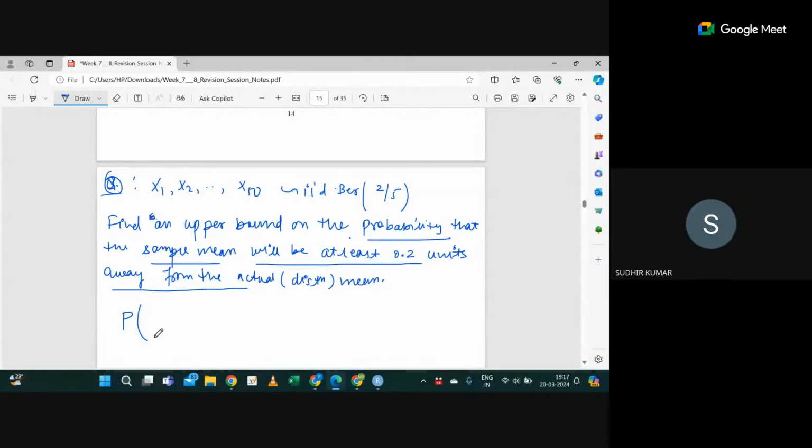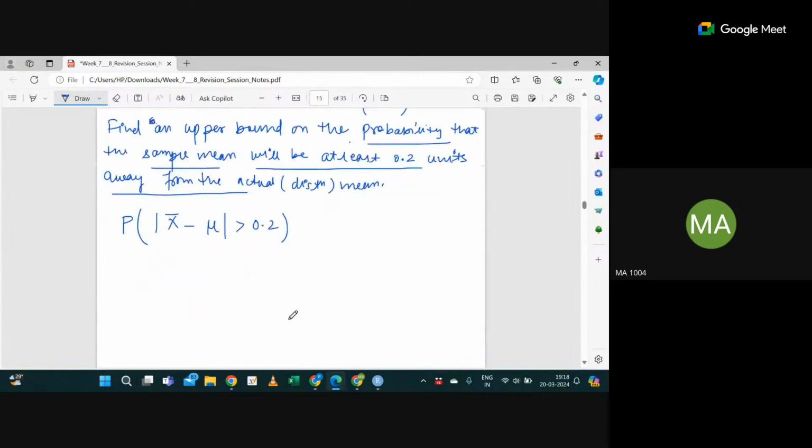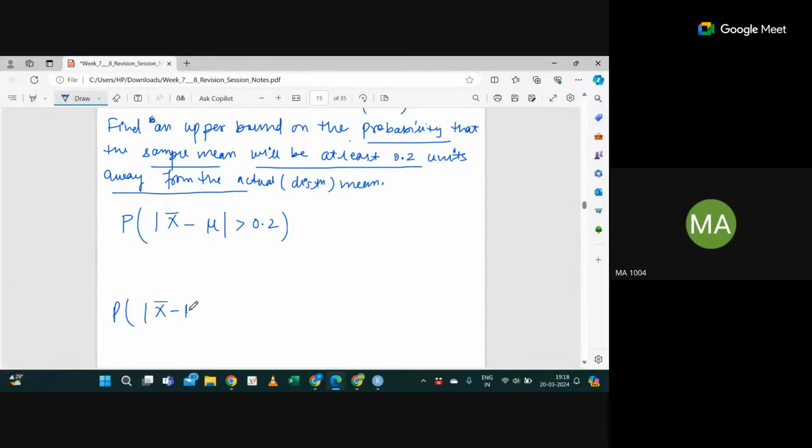Probability that x bar minus mu is greater than 0.2. Yes or no? Yes, sir. Right? So if you see, we have the weak law of large numbers. We know there is one form: probability that x bar minus mu is greater than delta is less or equal to sigma square divided by n delta square. Correct? This is the upper bound, right?